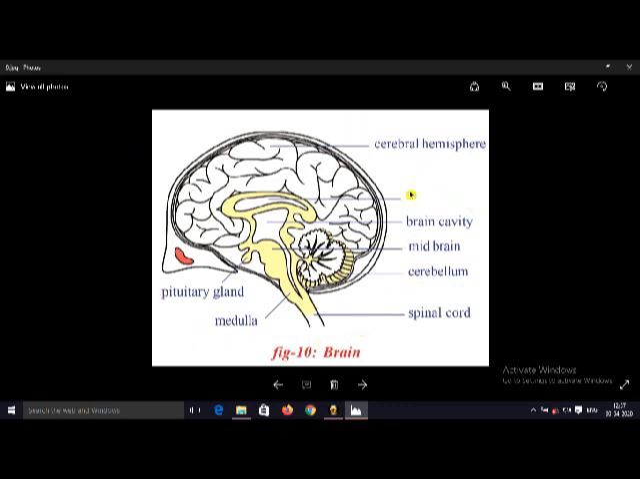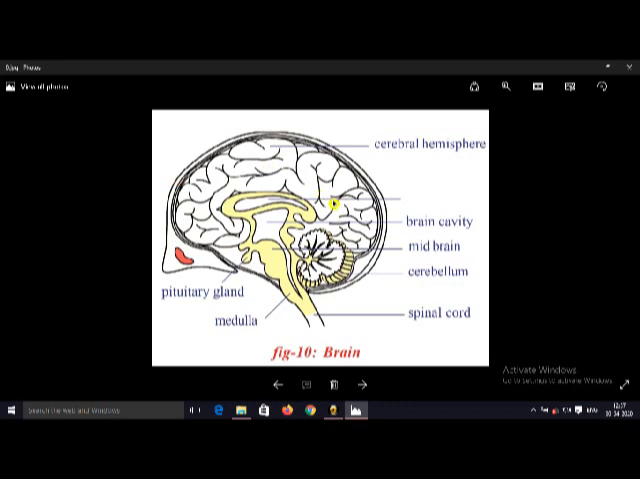Brain. The brain is a very important organ in our body, and it is present in the head region. The brain is surrounded by a box-like structure. That box is made up of bones. That is called cranium, and the brain is surrounded by three layers. Those layers are called meninges. In between the inner layers, a fluid is there that is called cerebrospinal fluid. Cerebrospinal fluid protects the brain.